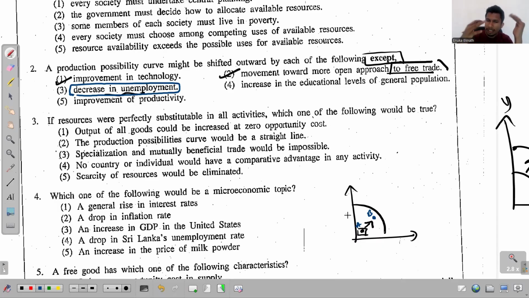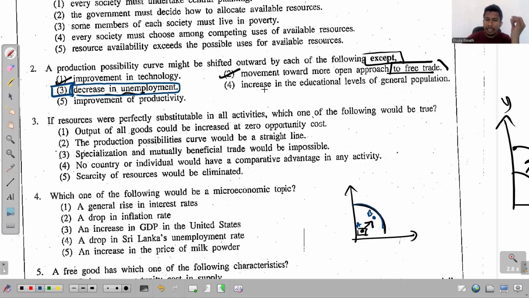But still we have unemployment. What happens when unemployment decreases? This point moves upward, but nothing happens to the PPC. Right? Nothing happens to the PPC. This has to be that reason. This must be the answer for the question. But we will go through the other points as well.